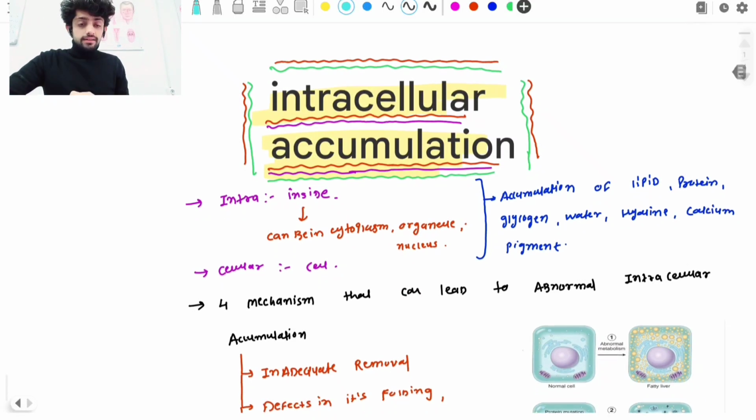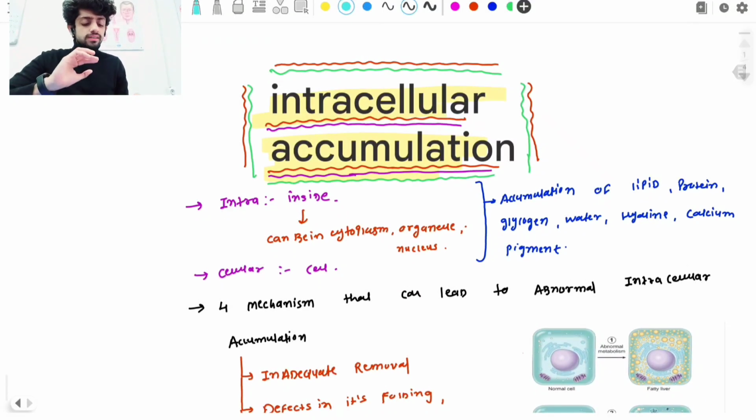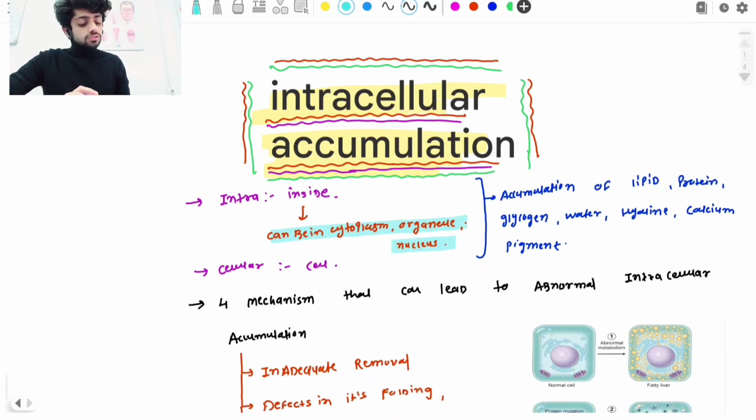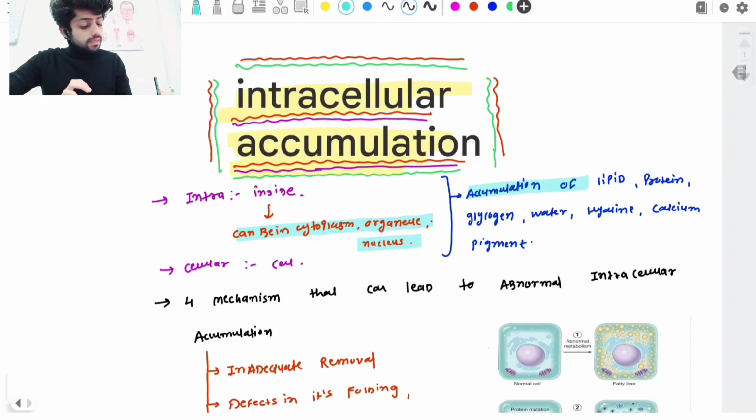Intra means inside, so inside the cells, it can be deposited in any place. It can be accumulated in the cytoplasm, in organelles, or in the nucleus. So what are the substances that we commonly see accumulate in pathological conditions? Normally accumulation of lipids, proteins, glycogen, water molecules, hyaline, calcium, and some pigments. These are the substances that normally accumulate inside the cells.